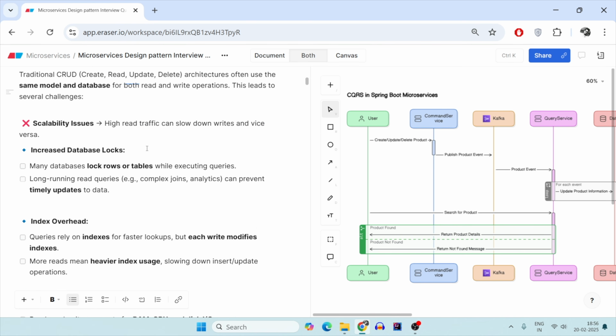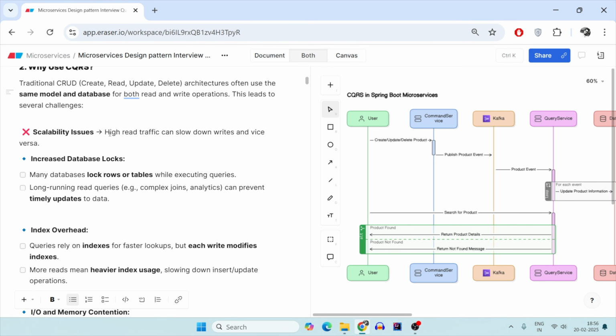which reduces the performance. So when there is a read heavy system, the request bombarding to your pod is very high for reading compared to the write, because the product description rarely changes. The product category will never change. So write is very less in the probability than read. So scalability becomes an issue.